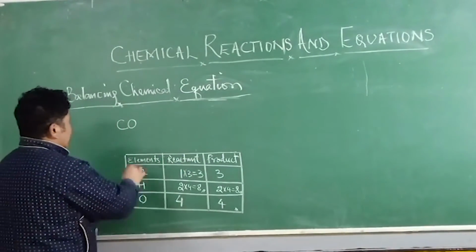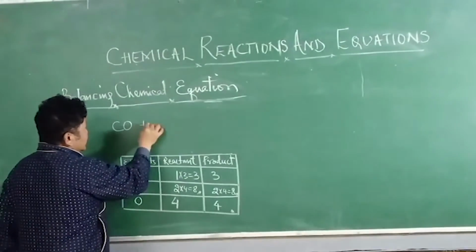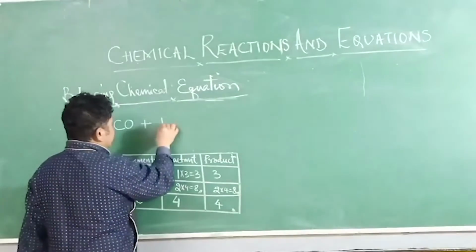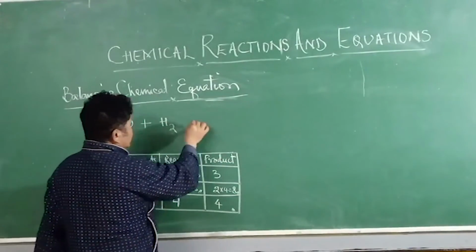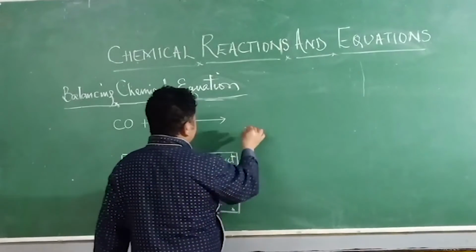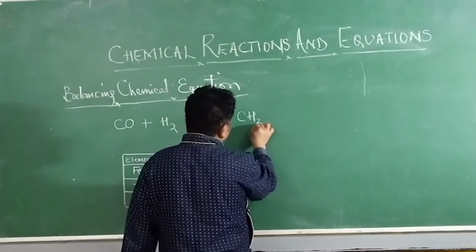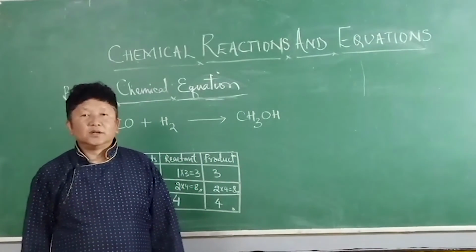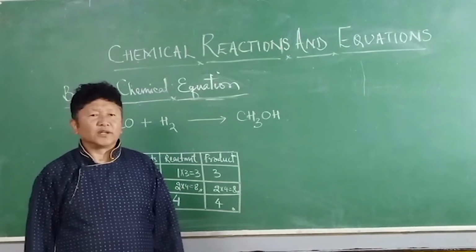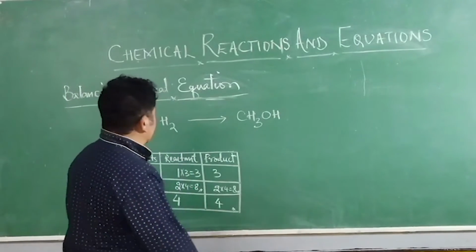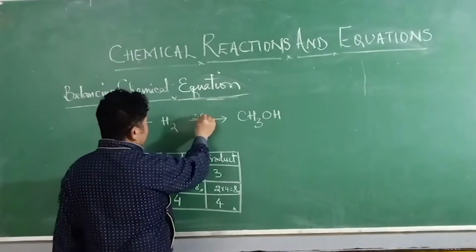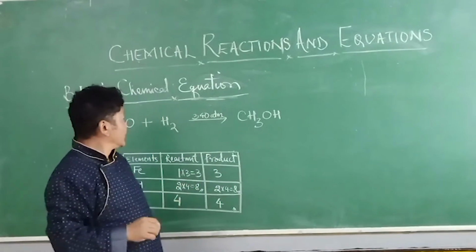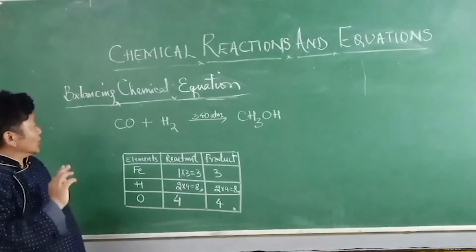Okay. Now, when carbon monoxide reacts with hydrogen, when it is exposed to hydrogen, we are going to get methanol. It is called methanol. We are going to get methanol. And here the temperature is 340, and that is the pressure here. Okay, now the equation.